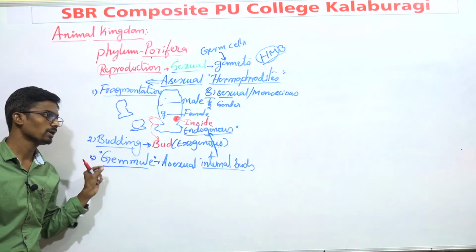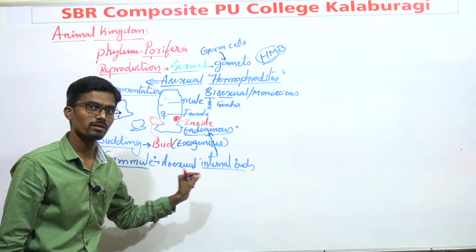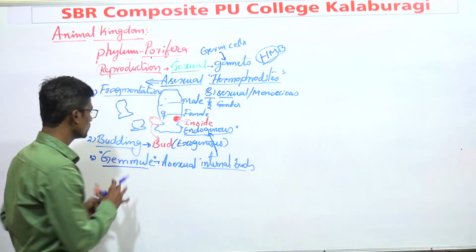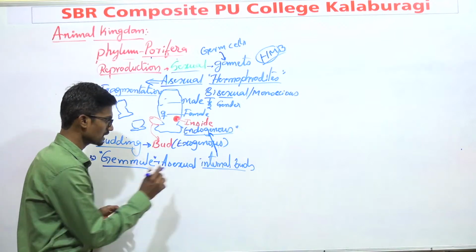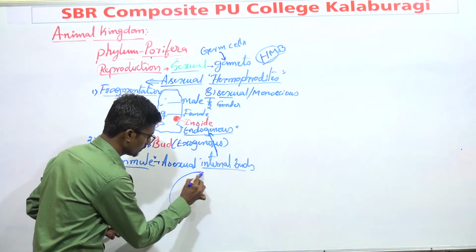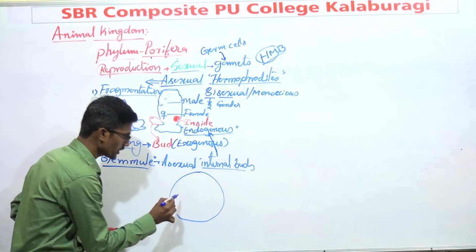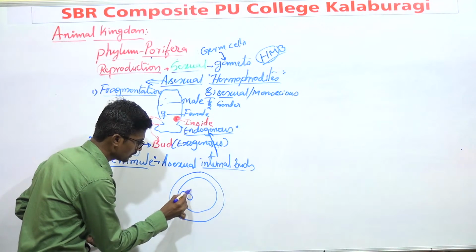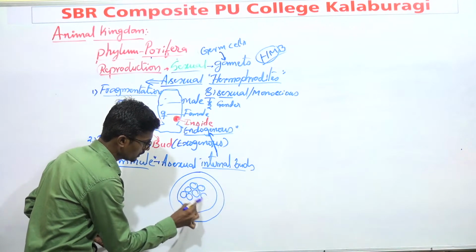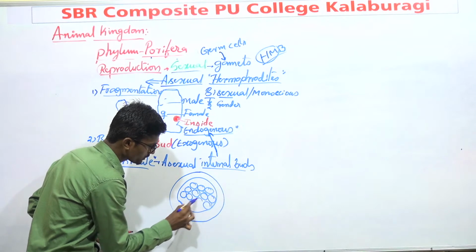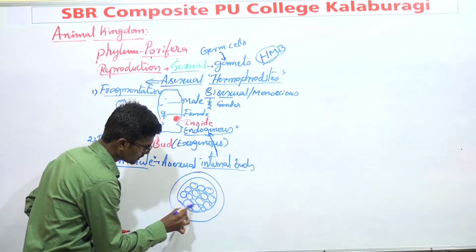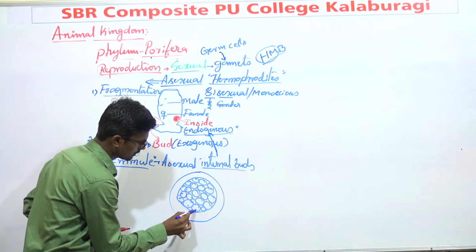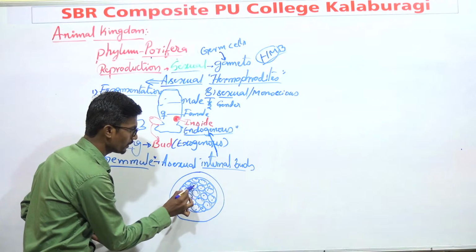And what is the gemmule? Gemmules are asexual internal buds, and these buds develop into new individuals. How is this gemmule present? It is present like this. This is one structure of a gemmule, and this gemmule has internal buds. These are the buds which are present in the sponges. And these are the cells, and these cells have